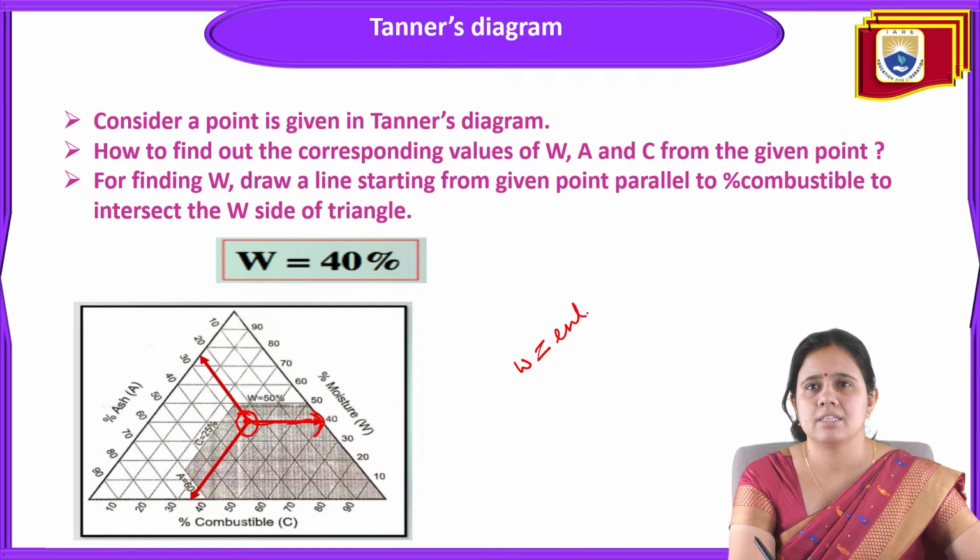It will intersect the W side of the triangle.